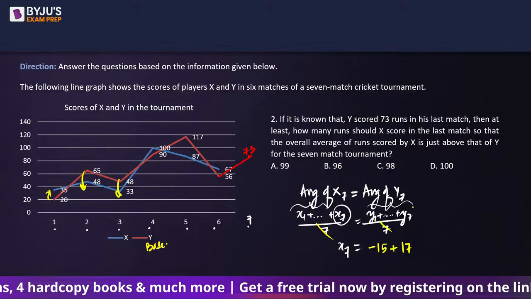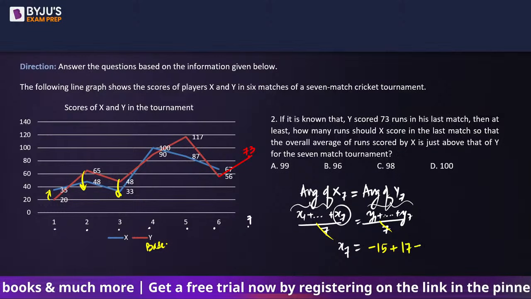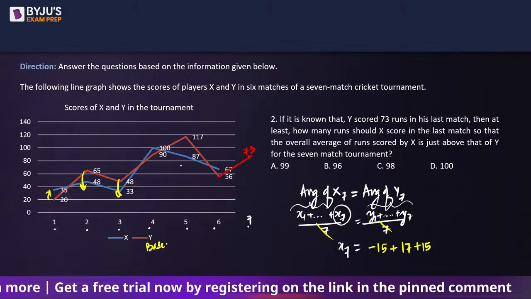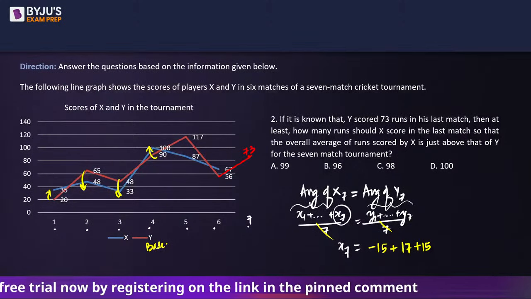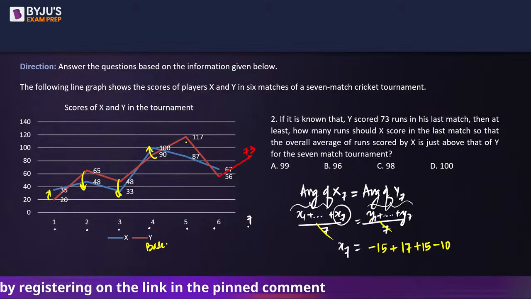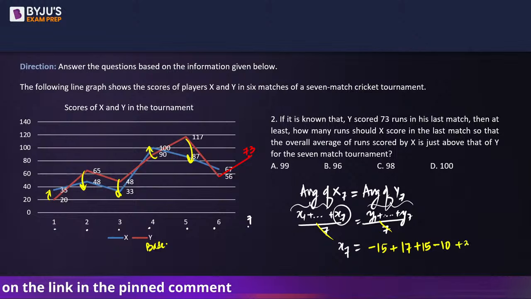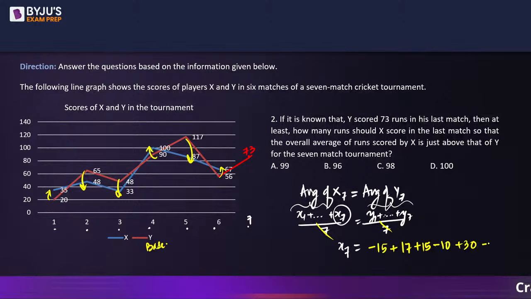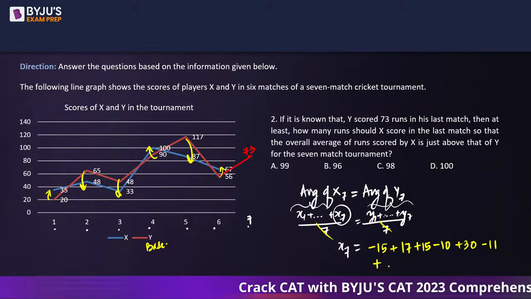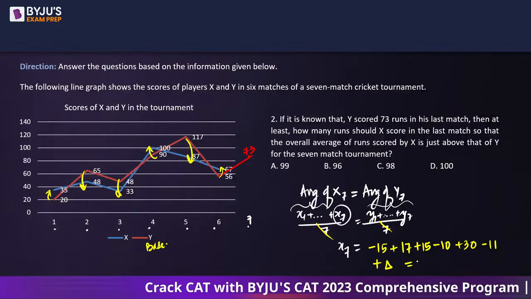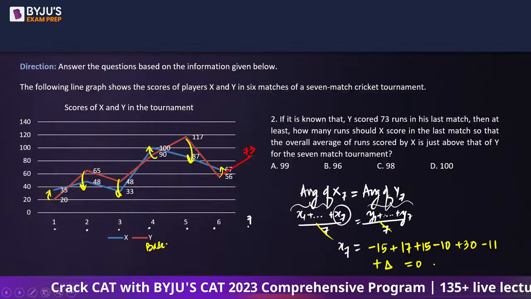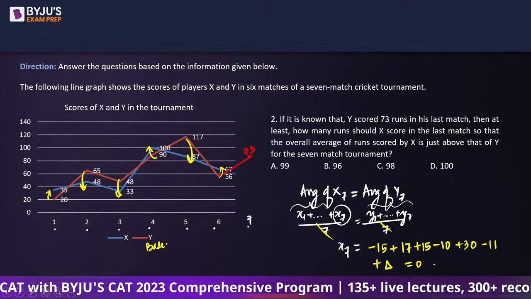So 48 to 33 that is 15 more. Then we have 90 to 100 that is 10 less. Then we have 117 to 87 that is 30 more. And then we have 56 to 67 that is going to be 11 less. And the deviation over here should be such that this should give us 0, right? Because if I want them to be equal, the deviation sum should be 0.